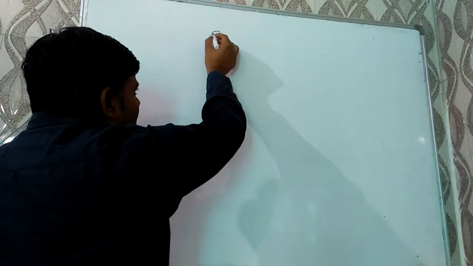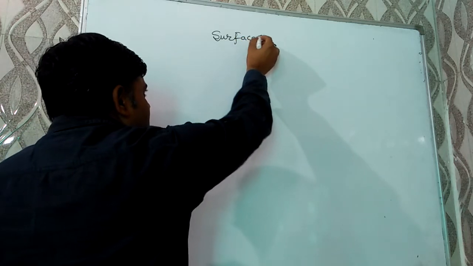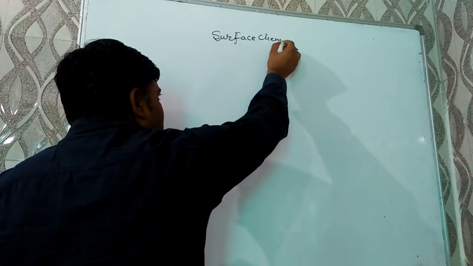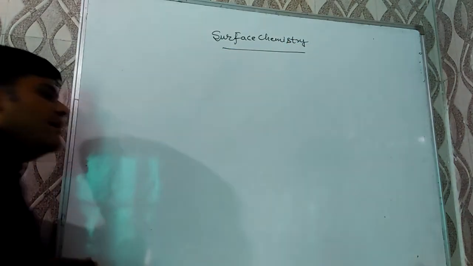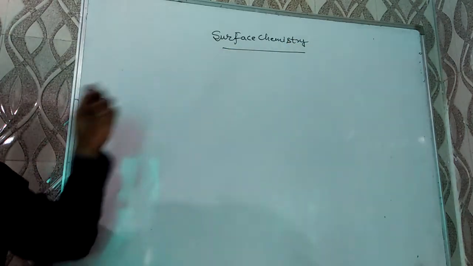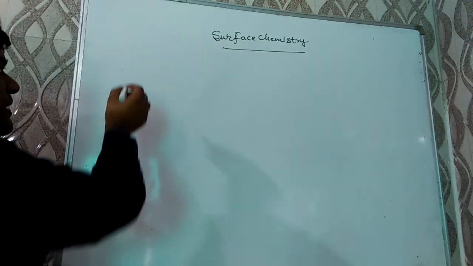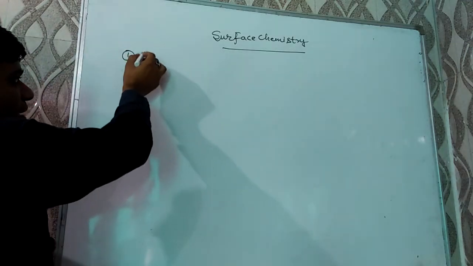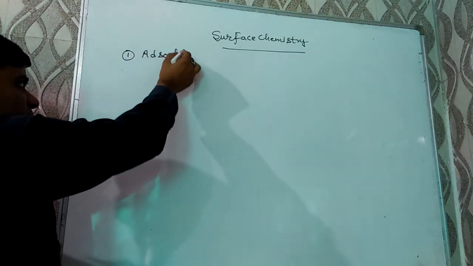So today we are going to start a new chapter for class 12, and the chapter name is surface chemistry. As the name suggests, surface chemistry deals with the study of the surface and surface phenomena. And the first term we are going to discuss in this chapter is adsorption.